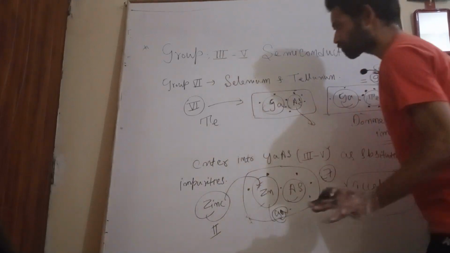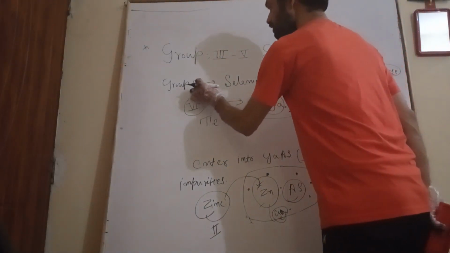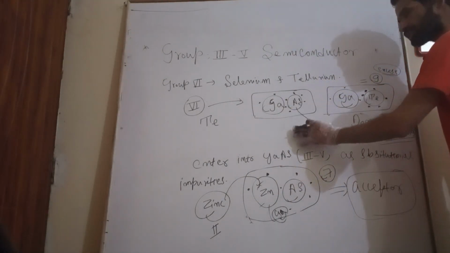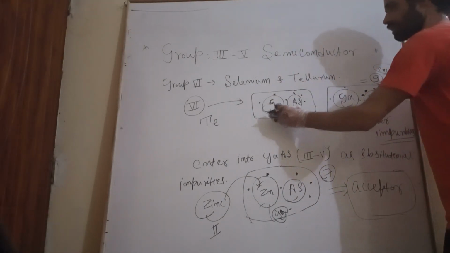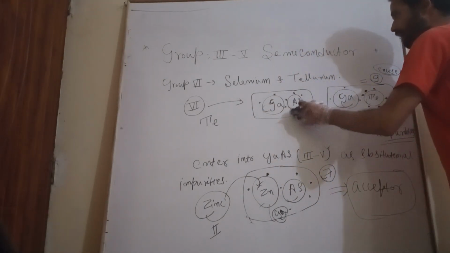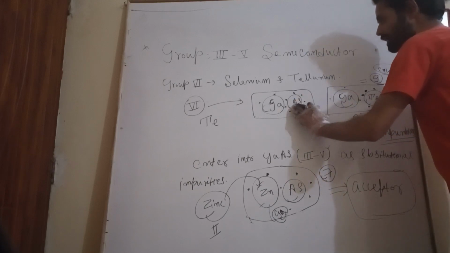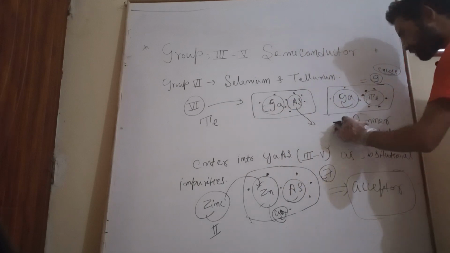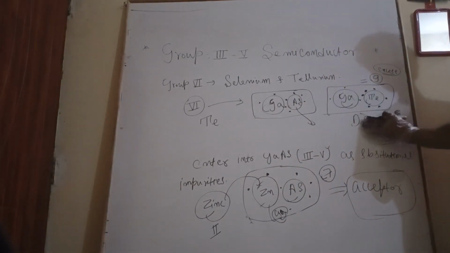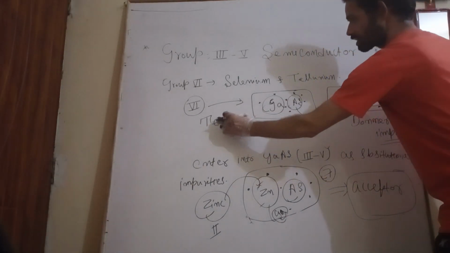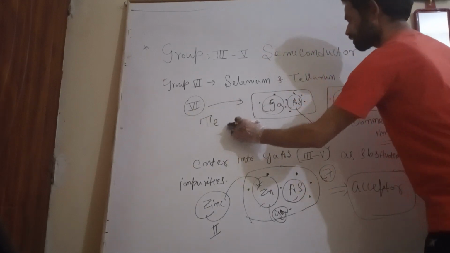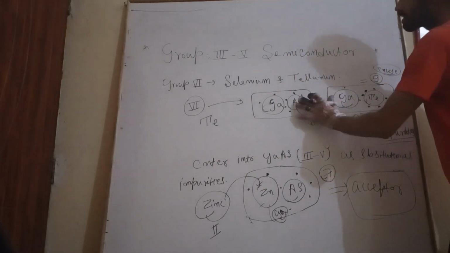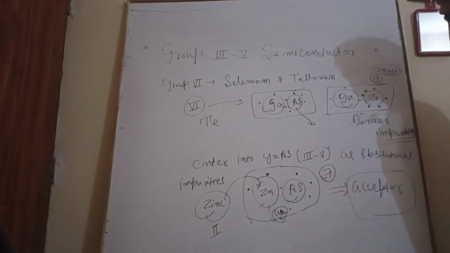So donor impurity will occur when a group sixth element such as tellurium enters into the gallium arsenide compound semiconductor and replaces the group fifth element such as arsenic. Then this tellurium, or group sixth element, will act as a donor impurity in the compound semiconductor.